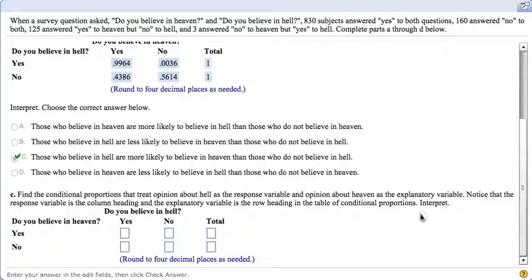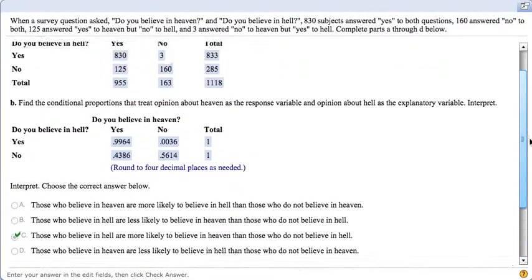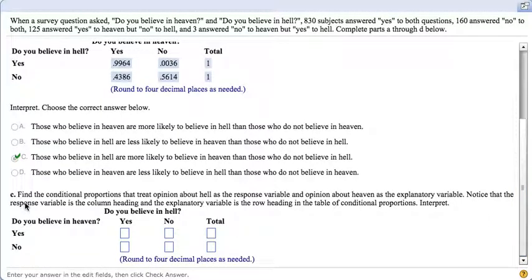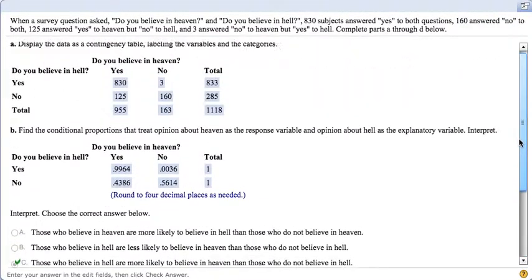Now this one, I think I led a few of you astray yesterday. But as we go to these questions, as we mix things up a little bit, we're running this column instead. So we need to think, well, for instance, again the yes, yes, but do you believe in hell is going to be the total that we're looking at, 955. So we want to put 830 divided by 955.